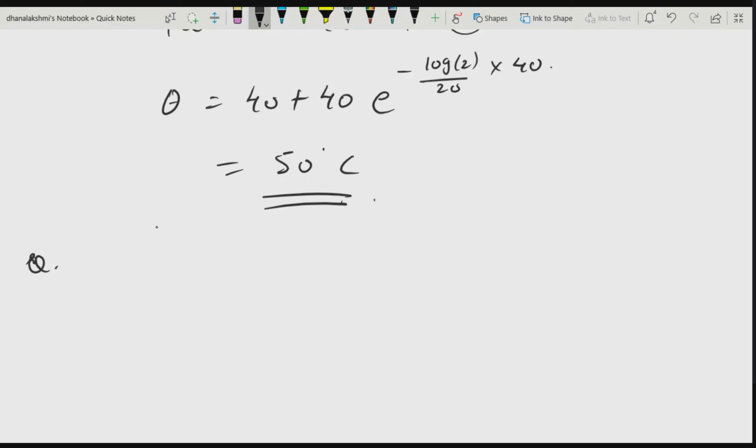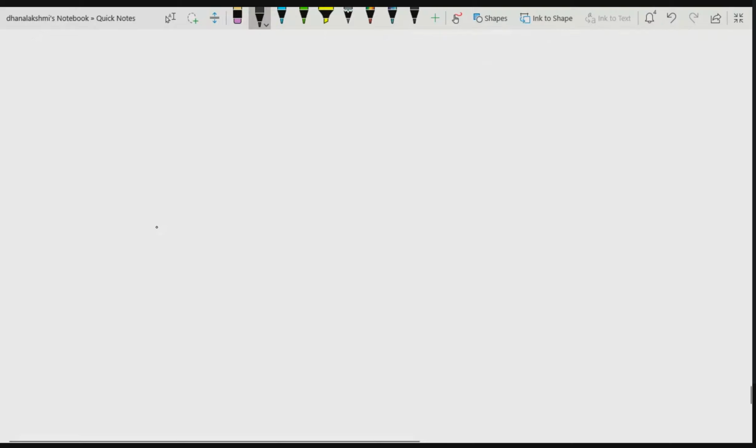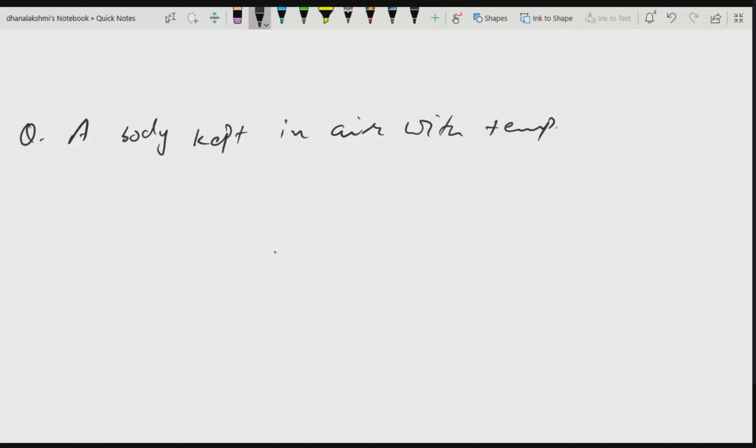A body kept in air with temperature 25 degrees centigrade cools from 140 degrees centigrade to 80 degrees centigrade in 20 minutes.